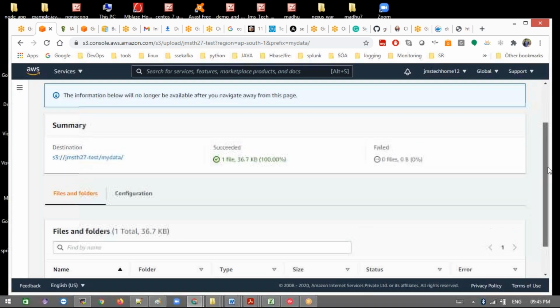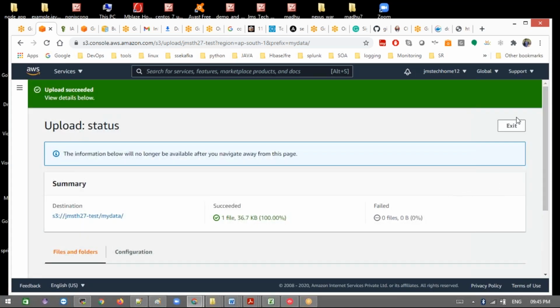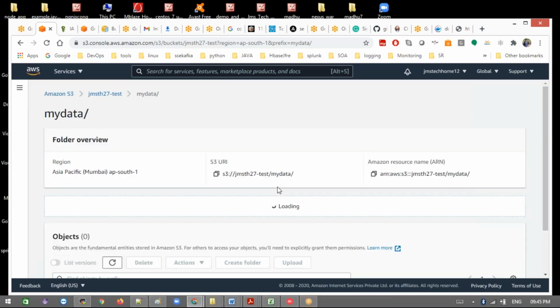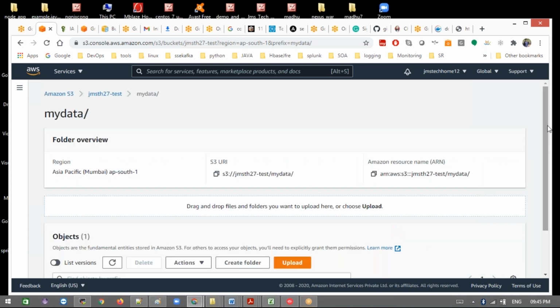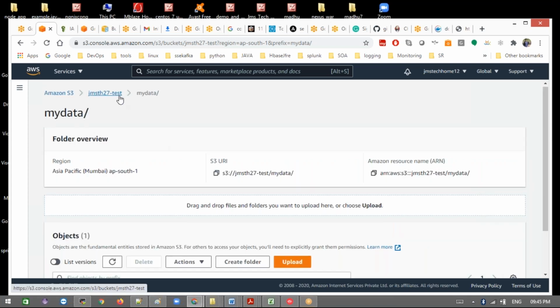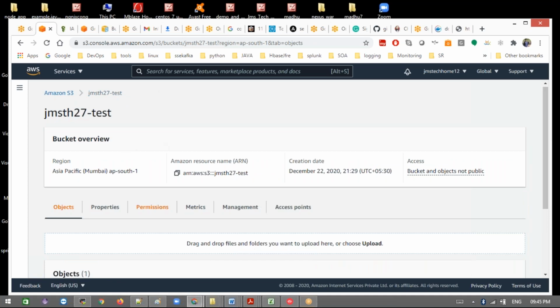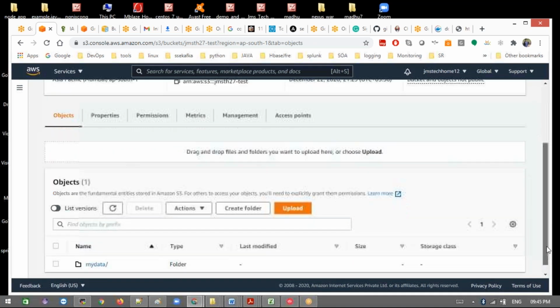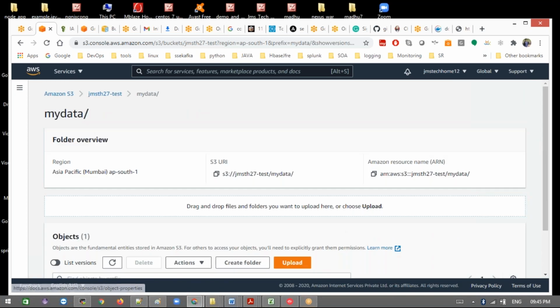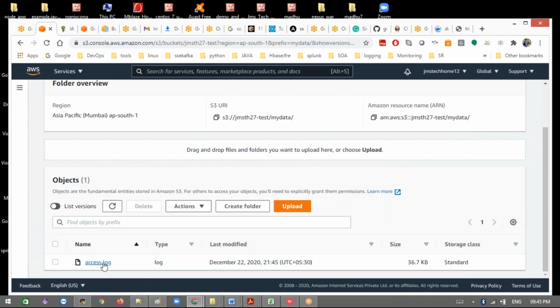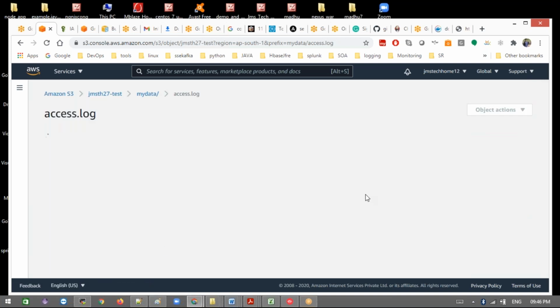Versioning time. Now let me exit this. One second, let me go back here. Look at the object.